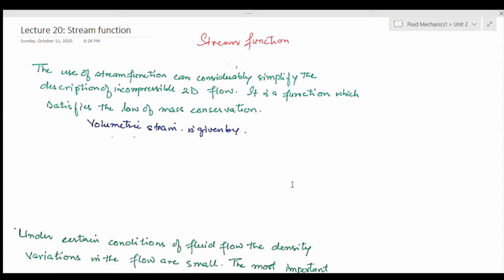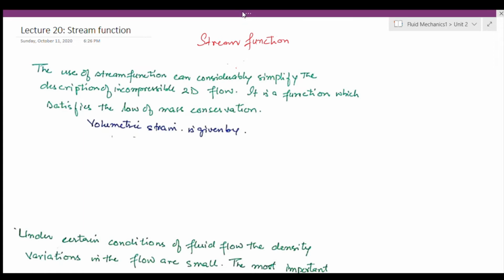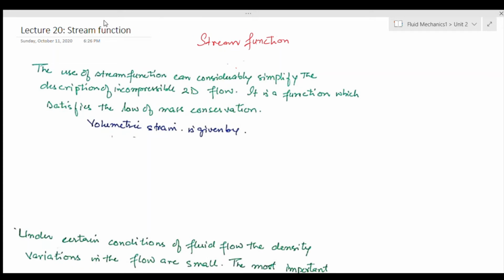So that's why stream function is used. The use of stream function can considerably simplify the description of incompressible two-dimensional flow. It is a function which satisfies the law of mass conservation.